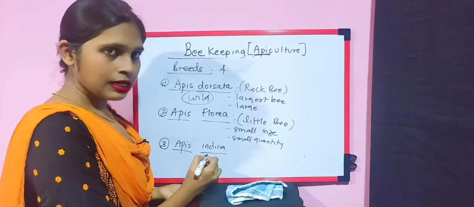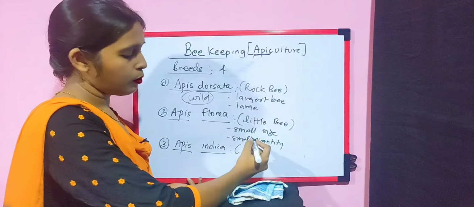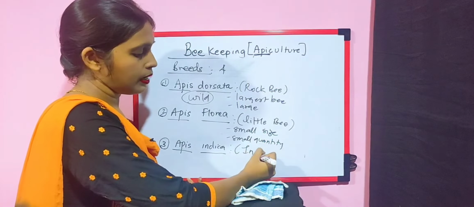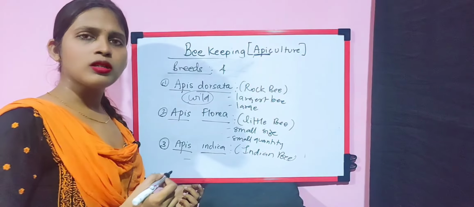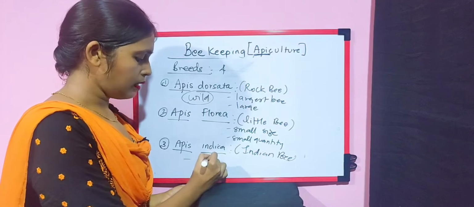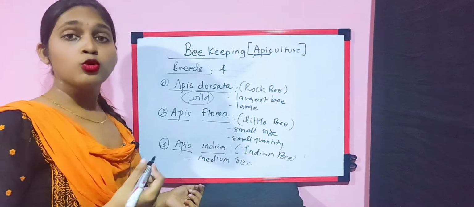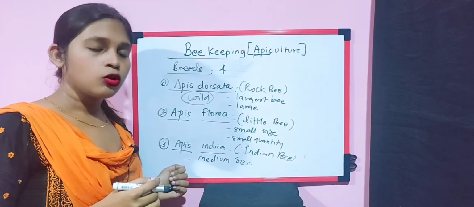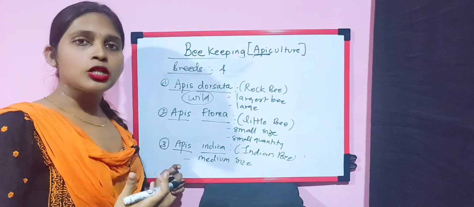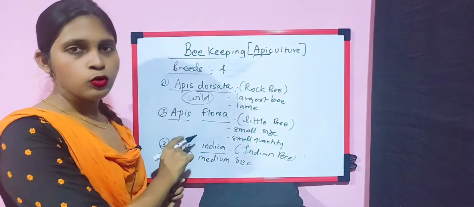Then Apis indica. The common name of this species is Indian bee. This species is of medium size, and it is not at all ferocious, so therefore it can be domesticated. For our apiculture, we mostly use the Apis indica species rather than these 2 species.